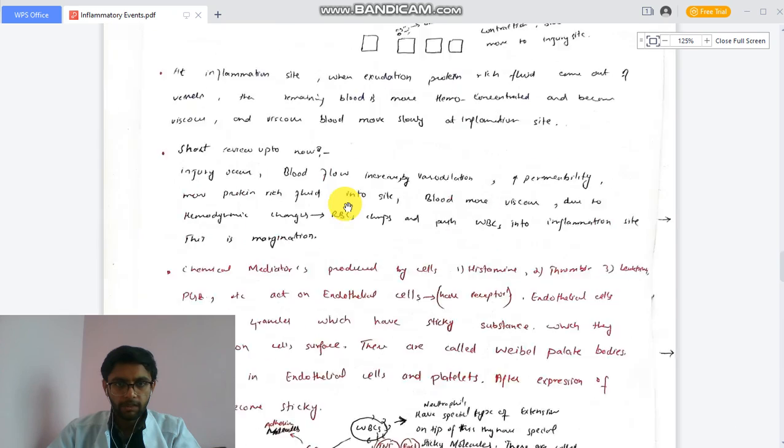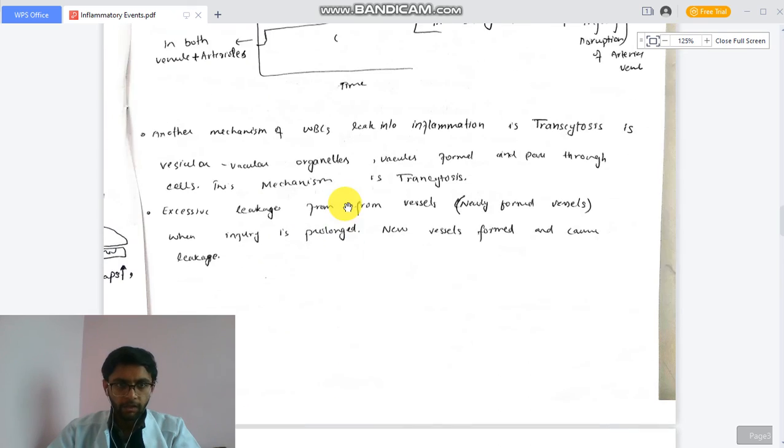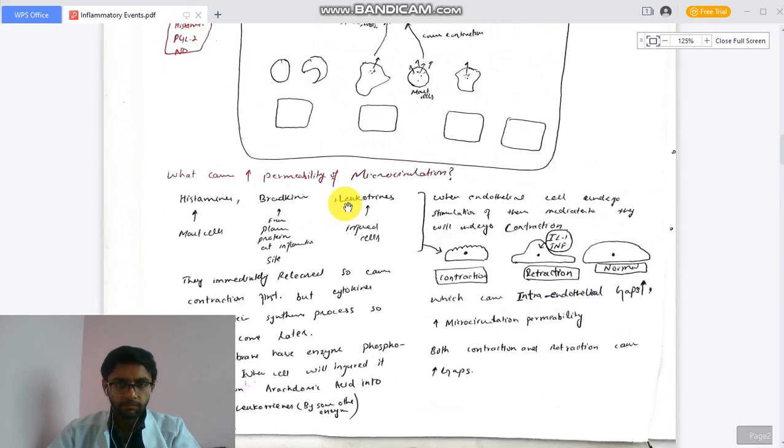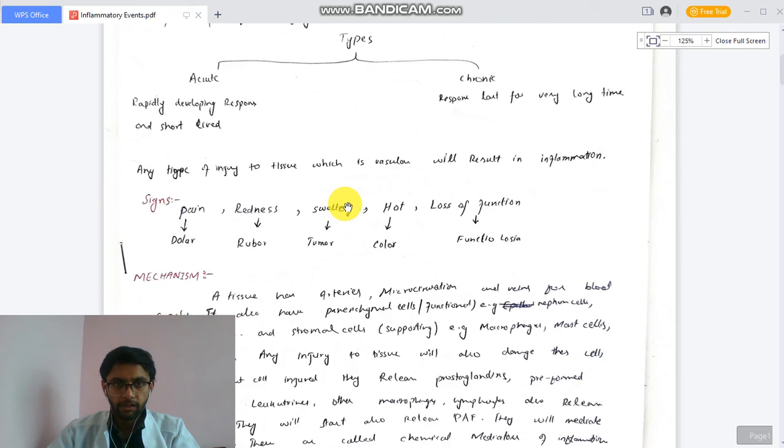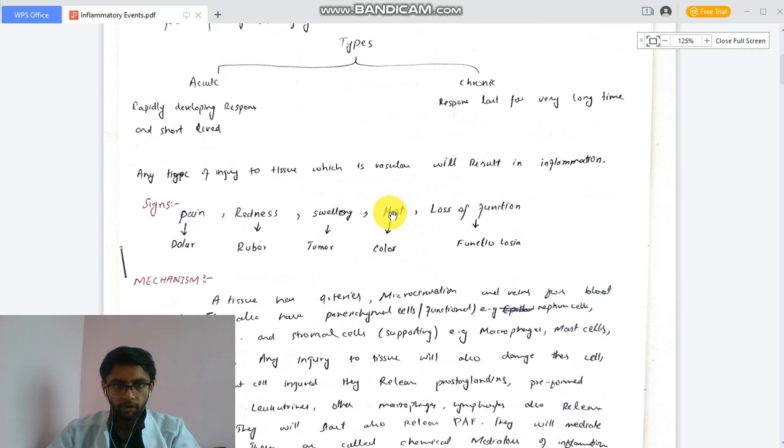During this process, we see symptoms like pain, redness, loss of function, heat, and swelling. In Latin we say dolor, rubor, tumor, calor. These are the symptoms we see during inflammation.